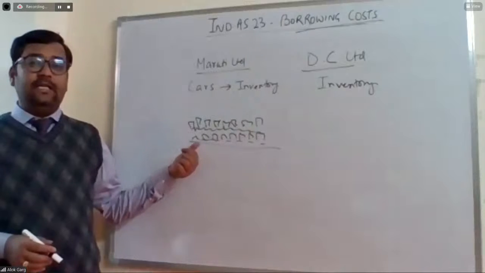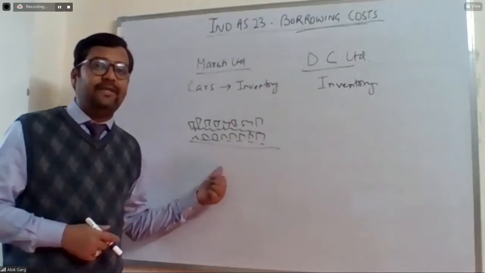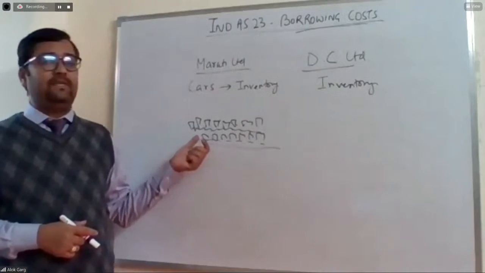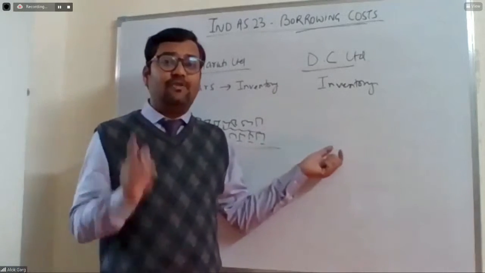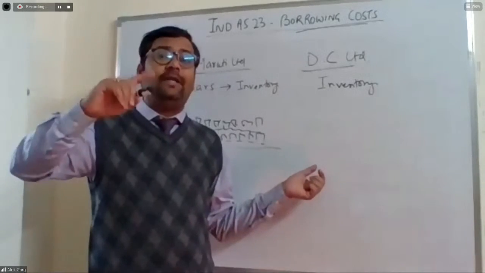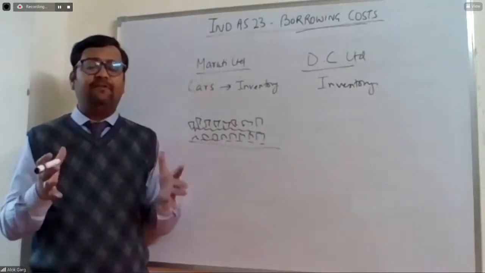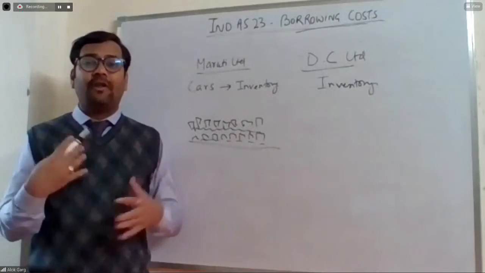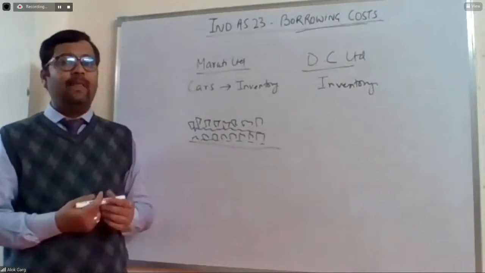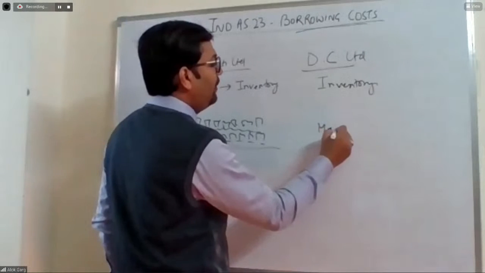Maruti is manufacturing cars on a repetitive basis and in large quantities, and this will take a substantial period of time. Generally Dilip Chhabadia manufactures the car on an order basis. So in this case, this is known as a made to order inventory.